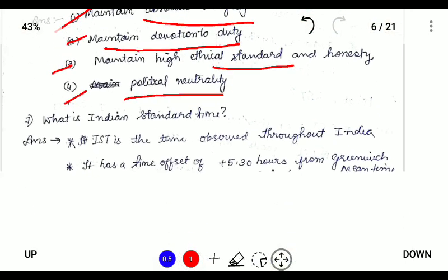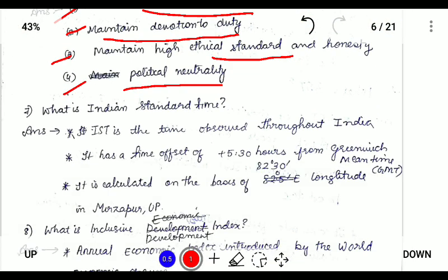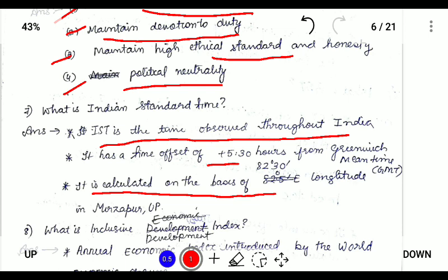Next, what is Indian Standard Time? So Indian Standard Time is the time that is observed throughout India, and it is a time offset of plus 5 hours 30 minutes from the Greenwich Mean Time, and it is calculated on the basis of 82 degree 30 minutes longitude from Mirzapur, Uttar Pradesh.